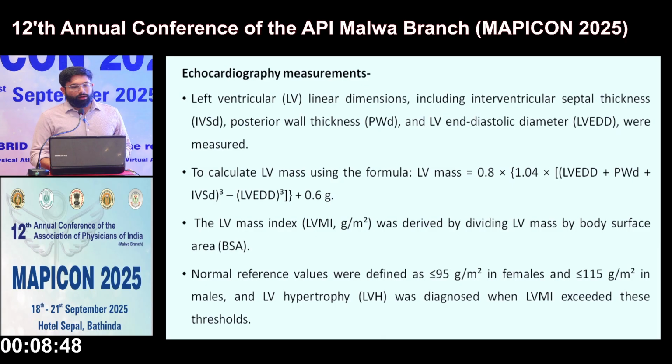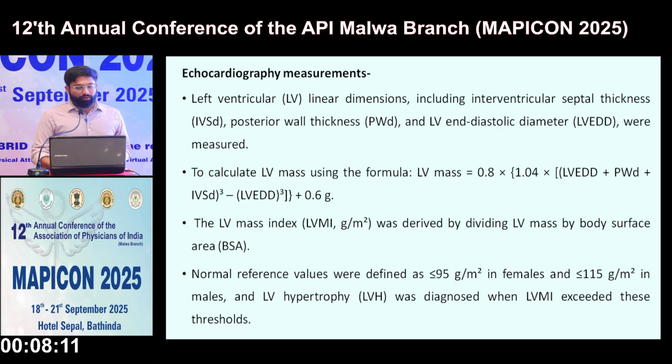Echocardiographic measurements. LV linear dimensions including interventricular septal thickness IVSD, posterior wall thickness PWD, and left ventricular end diastolic diameter LVEDD were measured. LV mass was calculated using the formula: LV mass equals 0.8 times (1.04 times (LVEDD plus PWD plus interventricular septal diameter) cubed minus LVEDD cubed) plus 0.6 gram. The LV mass index was derived by dividing LV mass by body surface area.